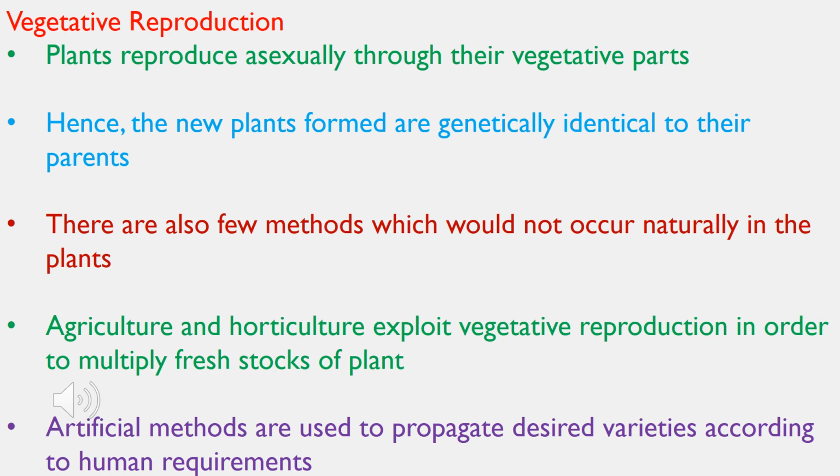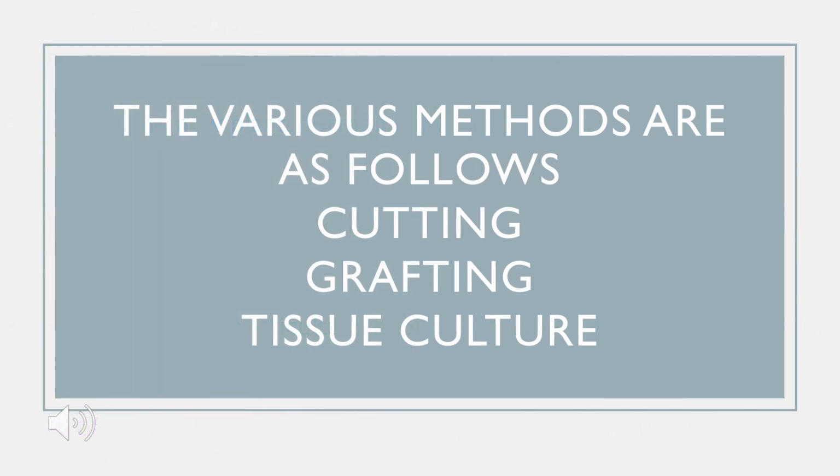We humans deal with everything and bring it up wherever we require. We need this thing, so humans have developed artificial methods so that we can get desired varieties. Artificial methods are used to propagate desired varieties according to human requirements. The various methods which are used are cutting, grafting, and tissue culture.